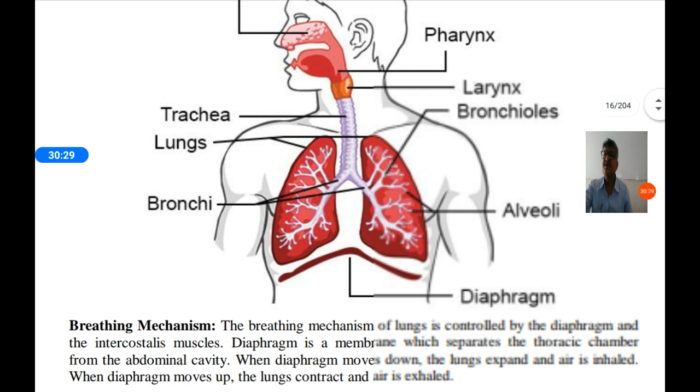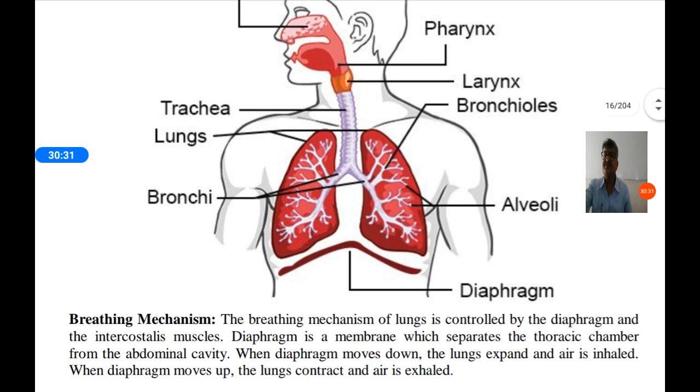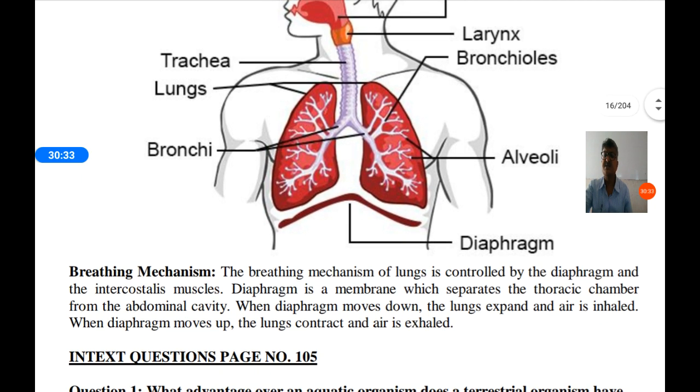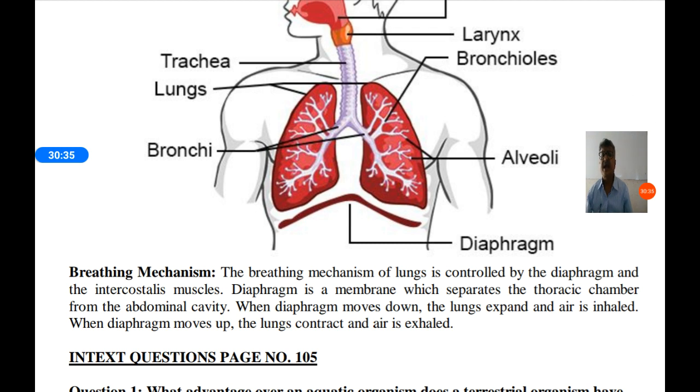Next, breathing mechanism. How does breathing take place? The breathing mechanism of the lungs is controlled by the diaphragm and intercostal muscles.